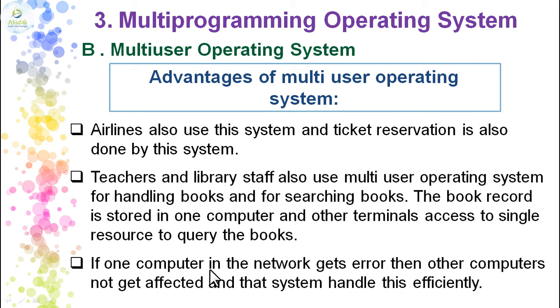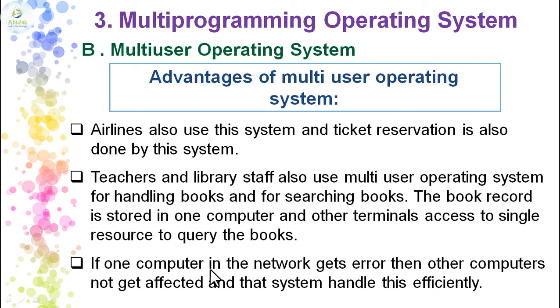Because multiple users are connected through networking, the network is the interconnection of two or more autonomous computers for the purpose of sharing resources. So whenever multiple things join a single PC or single server, a network needs to be established.